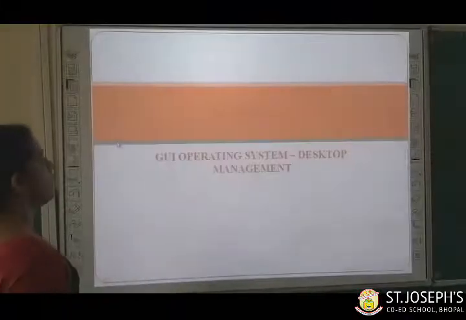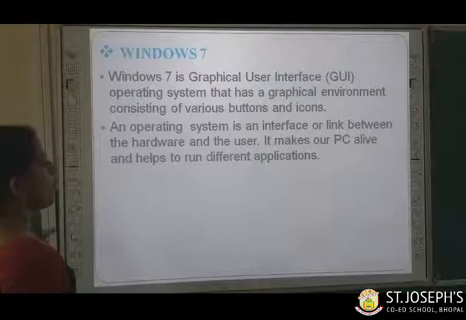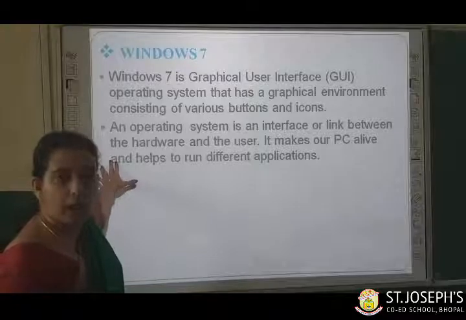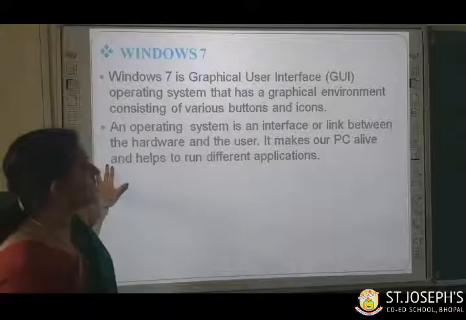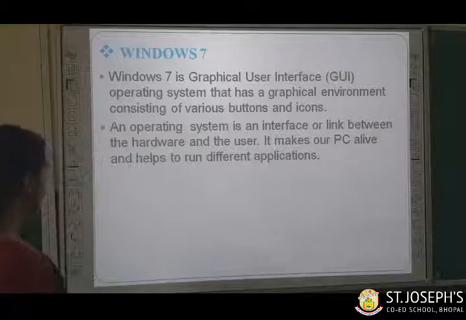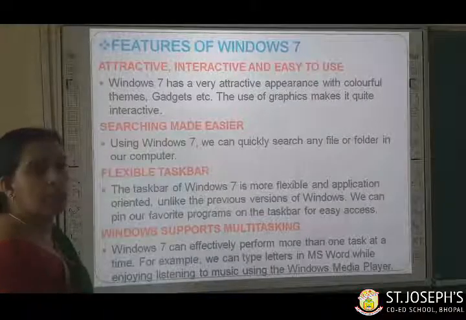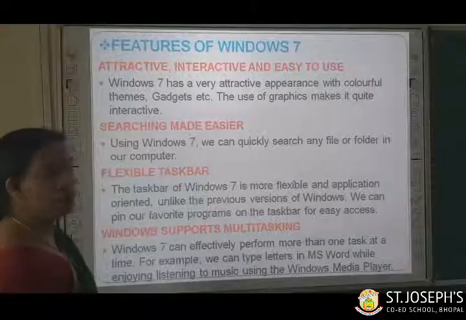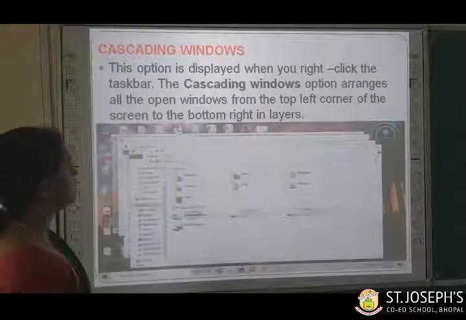So children, in the beginning we have learned about GUI, operating system. What do you mean by operating system? Operating system is an interface between the hardware and the user. What do you mean by hardware? All the touchable parts of computer, external parts of computer. It makes our PC alive and helps to run different applications. Then we have seen the features of Windows 7, like it is very attractive, interactive and easy to use. Searching made easier, flexible taskbar, Windows supports multitasking, jump list, cascading windows.